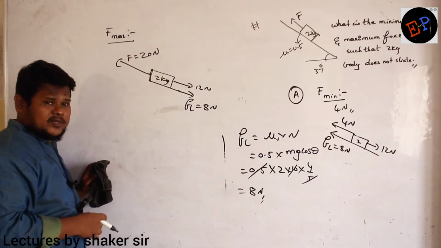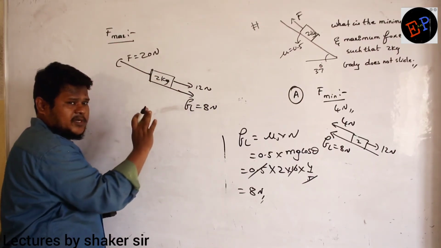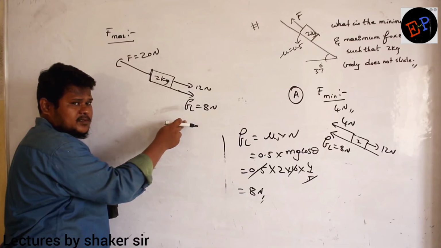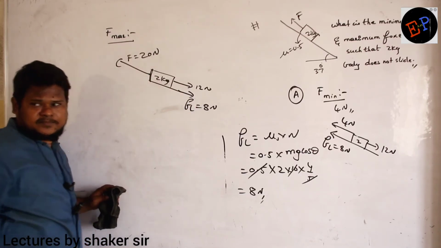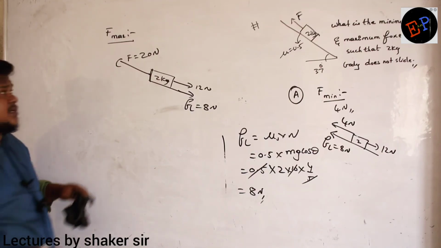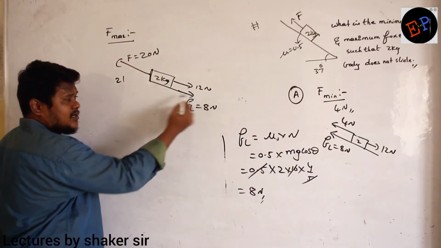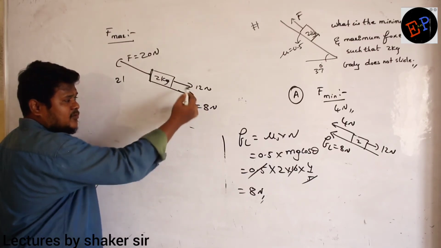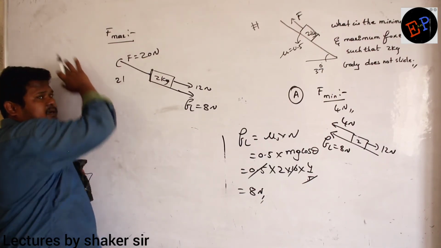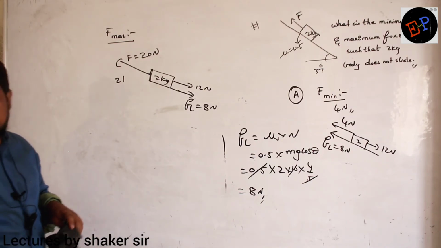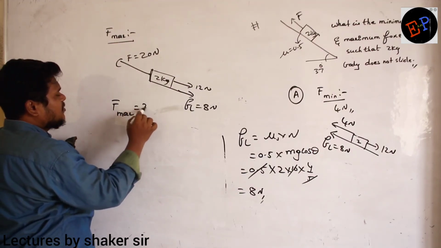Why am I applying 20 Newton? 12 Newton is already pulling the body downwards, and 8 Newton is the limiting friction. 12 plus 8, 20. These forces and those forces are balanced. If I apply 21, then what will happen? Friction cannot develop more than 8, no? So the downward force maximum is 20, but the applied force is 21. So the body starts accelerating in the upward direction. So what is the maximum force which I can apply? 20 Newton.